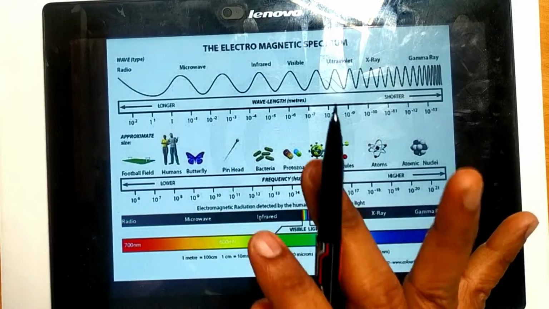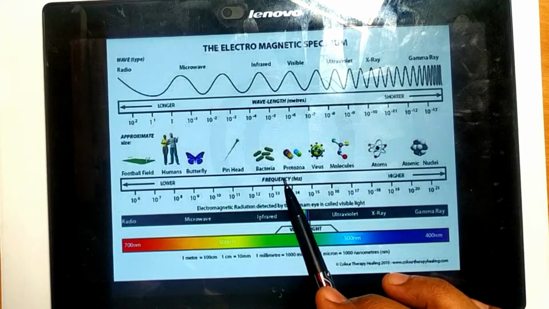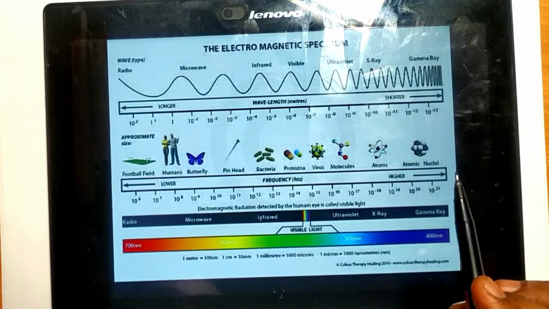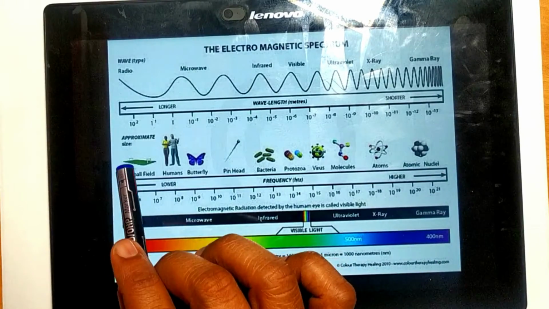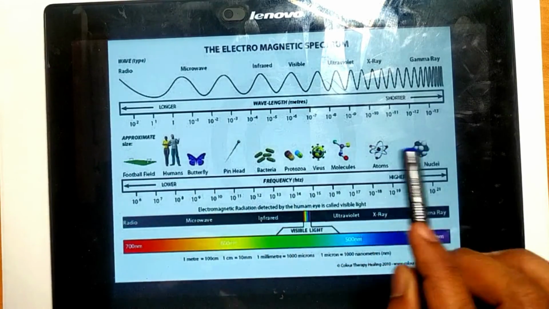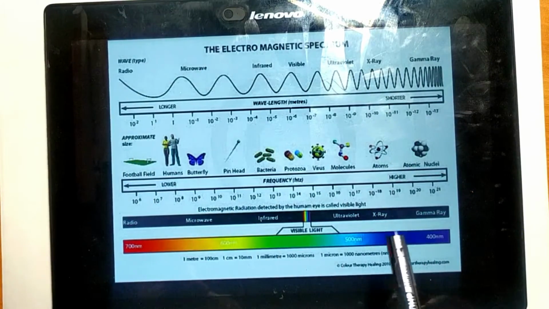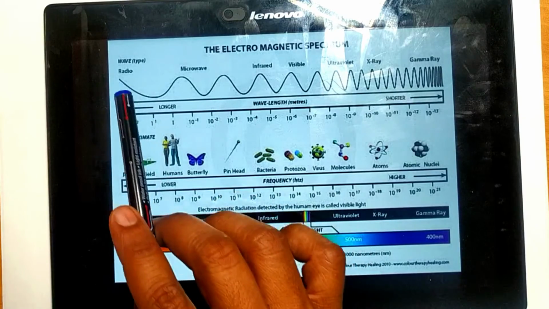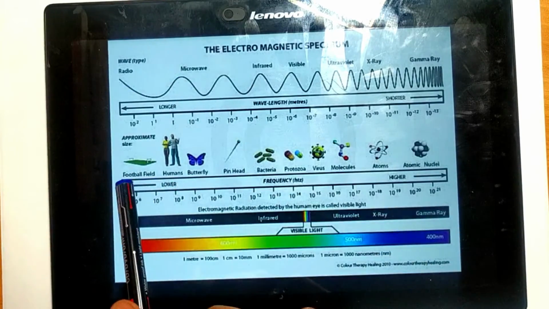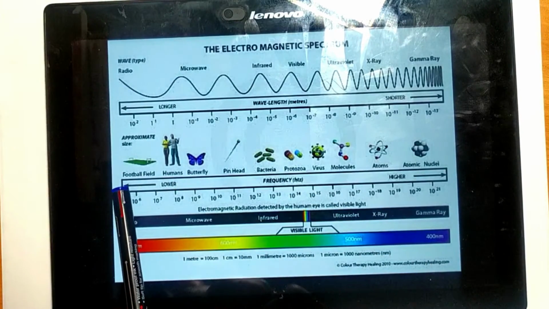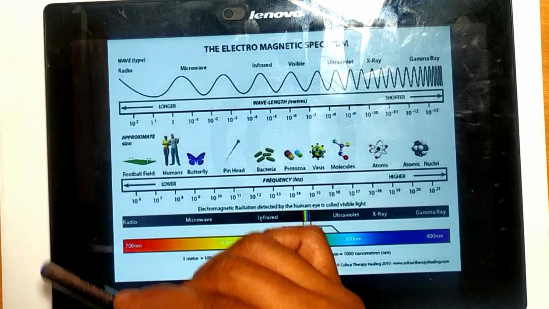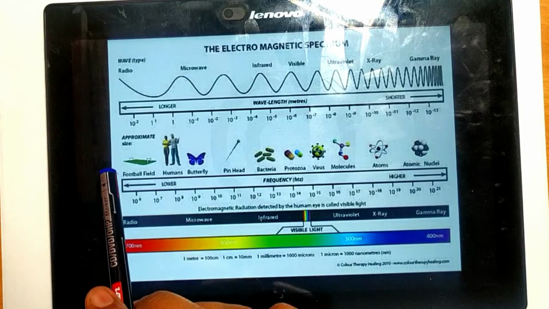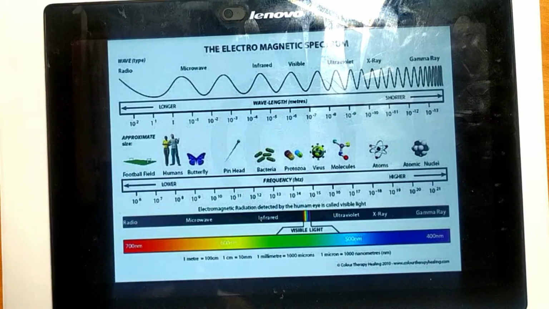And here we discussed three important words: wavelength, frequency and energy. Let us discuss these three words a little deeper. Before that, you can see this is the approximate structure of this waveform. Let us take radio waves. This wave has lower frequency, and its wavelength is comparable to a football field, which means the size of the radio wave is approximately equal to a football field.